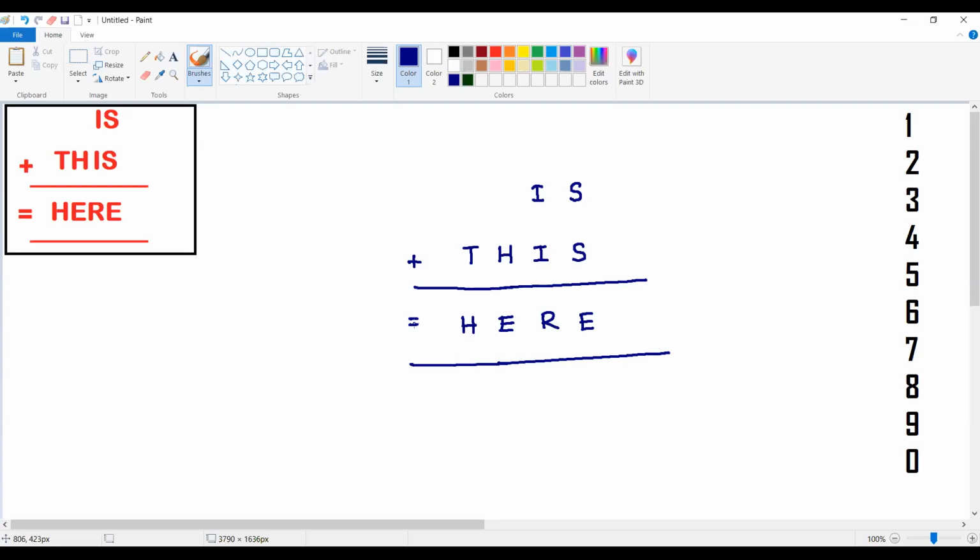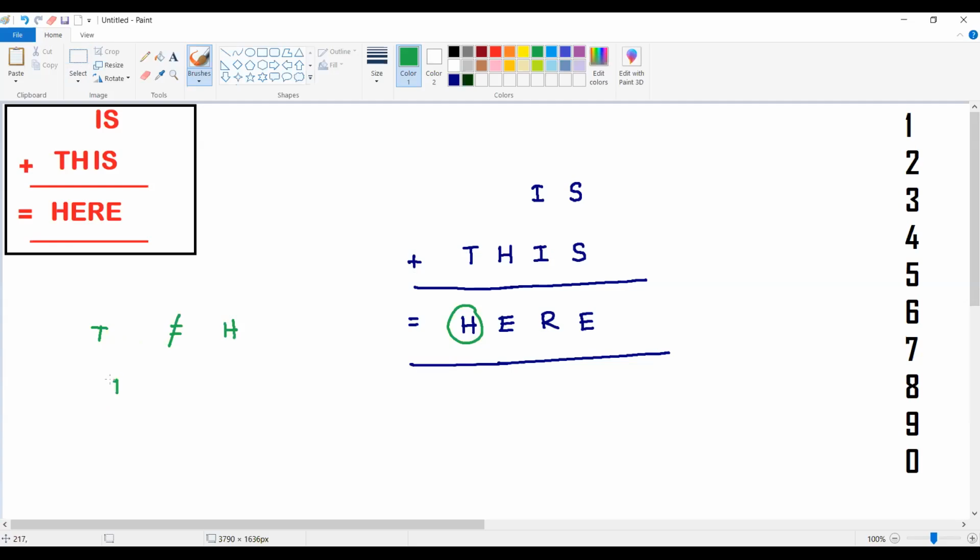So point number one. Please observe carefully all the points which I am trying to tell you. Let me start here. What is the possibility of this? We are able to see T plus nothing, so there is no carry here. So T cannot be equal to H. T is equal to H as per the data. Is it possible? Definitely not possible.